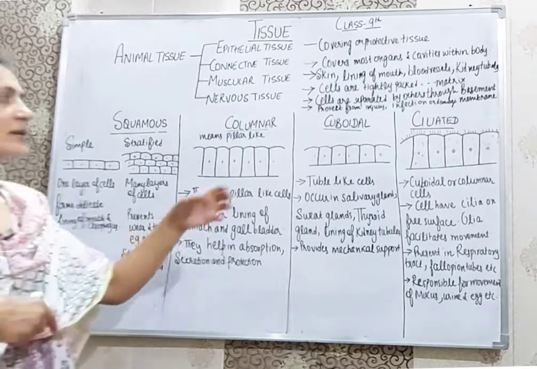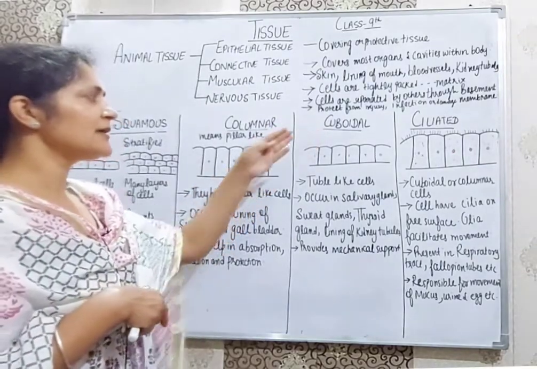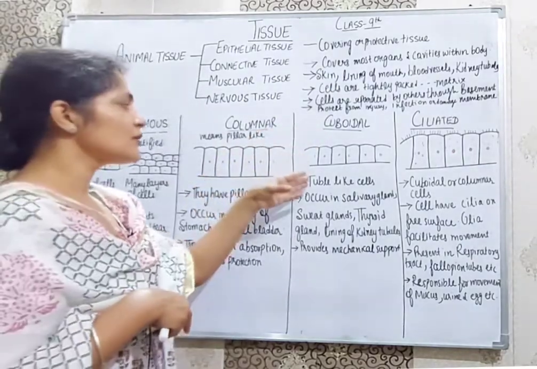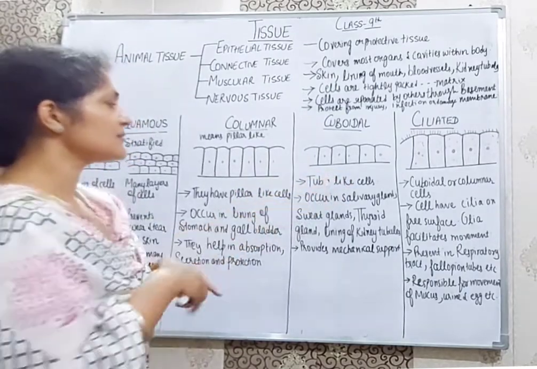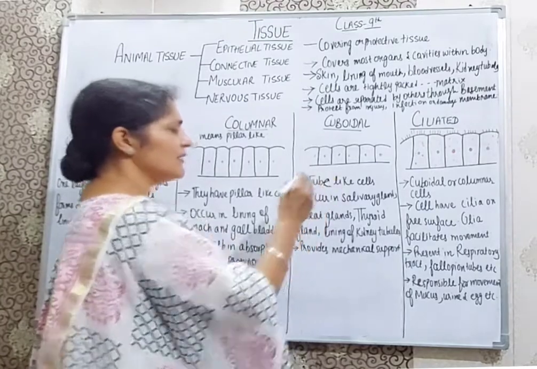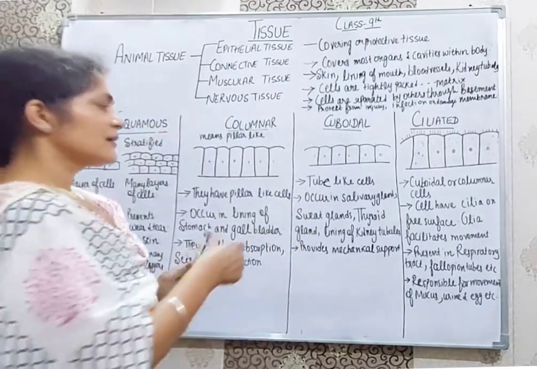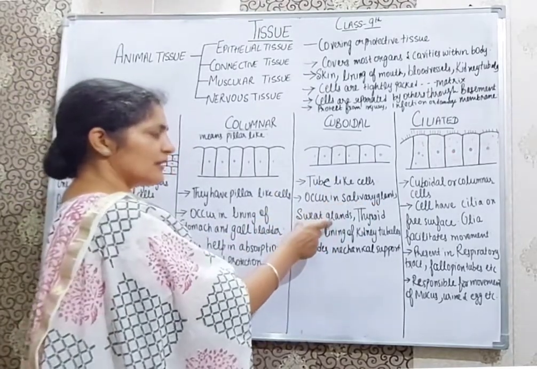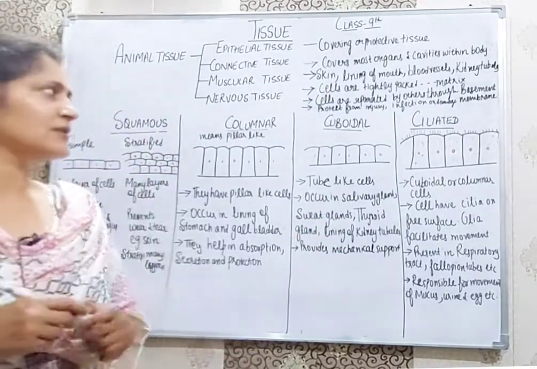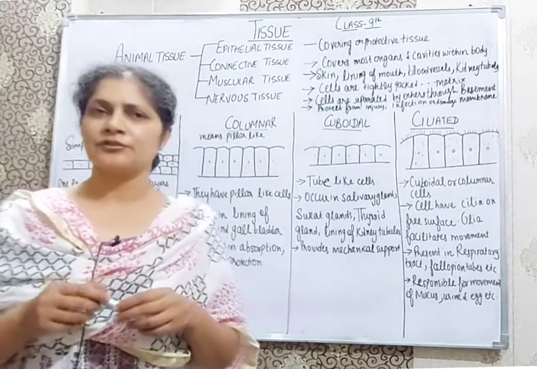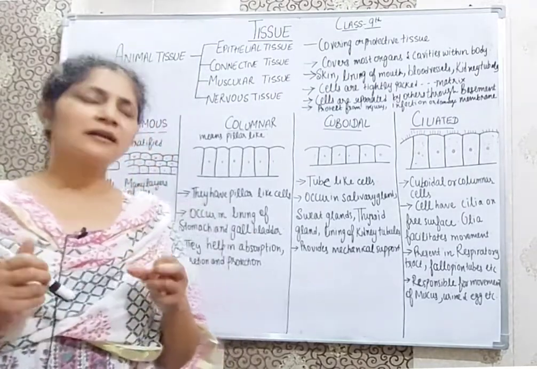Now the third is cuboidal. Cuboidal cells are cube-like cells. Where do they occur? They occur in salivary glands, sweat glands, thyroid glands and the lining of kidney tubules. Cuboidal epithelial tissue is mostly found in the glands.